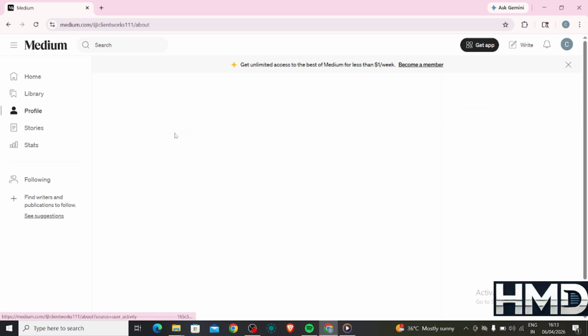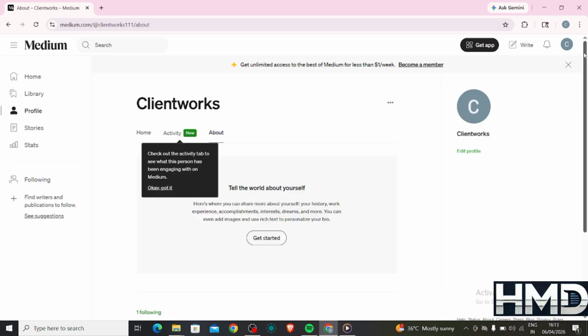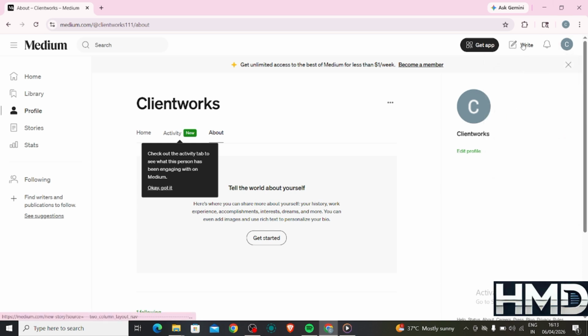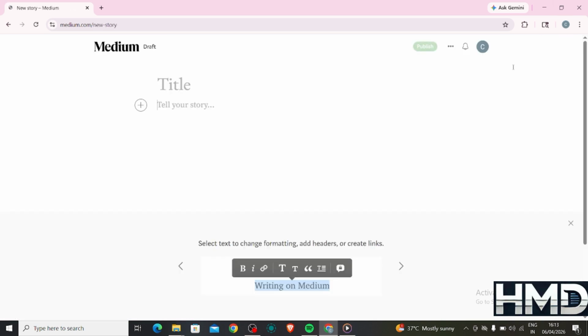Next, click on your profile icon and select Write a Story. This will open Medium's editor, where you can start creating your article. Begin with a strong title that clearly tells readers what your post is about. A good title increases your chances of getting clicks and reads.